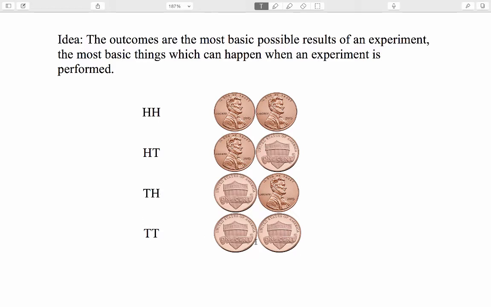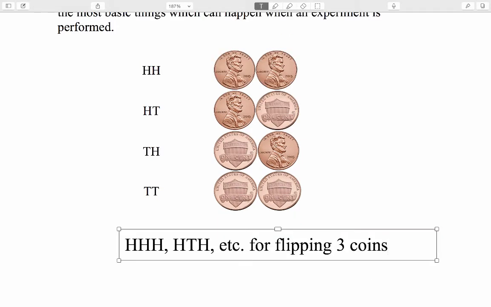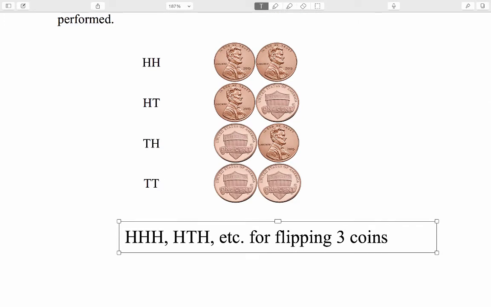If we flipped 3 coins, we could describe outcomes by 3-letter words, such as HHH or HTH, etc. These would be outcomes for flipping 3 coins. But the letters available to describe coin flipping outcomes are still H and T. If we flipped 10 coins, we would have 10-letter words, still using only the letters H and T.